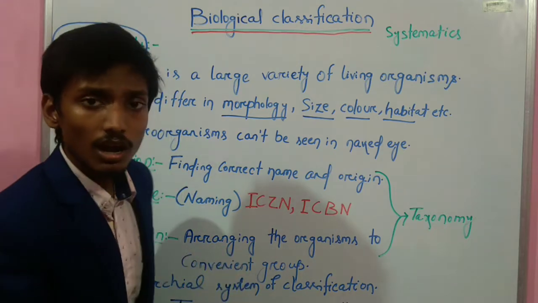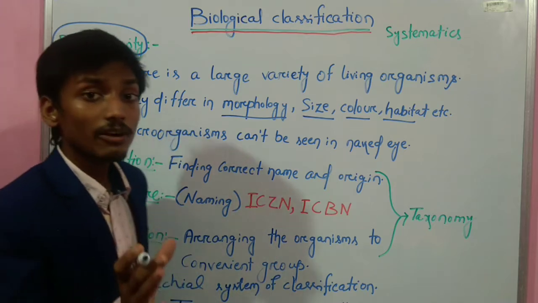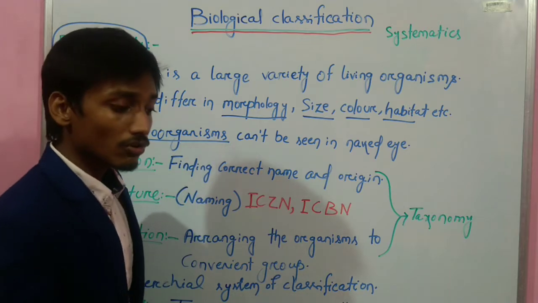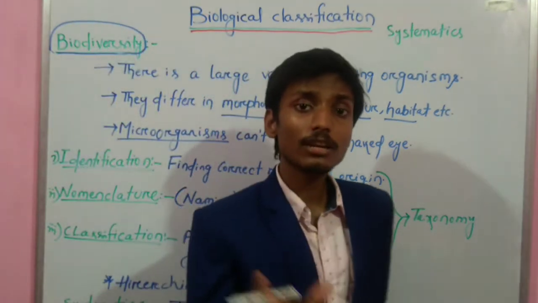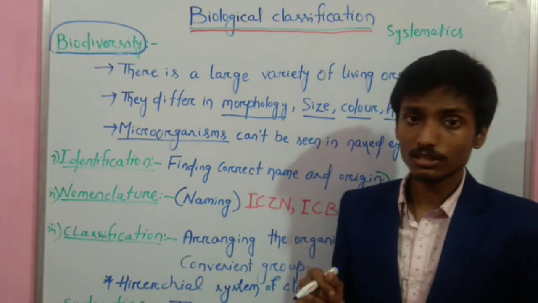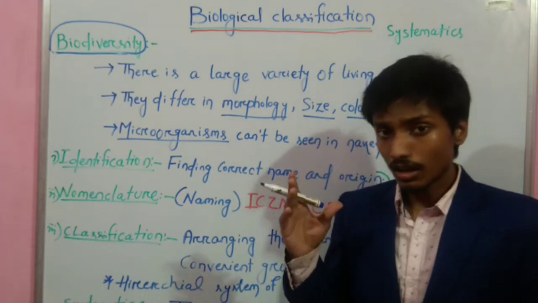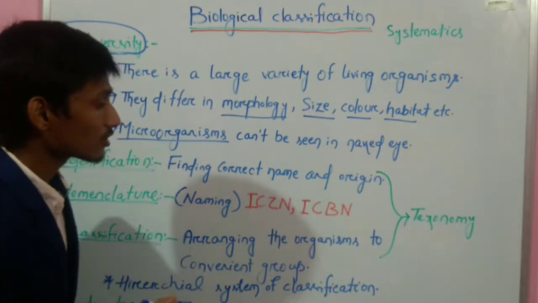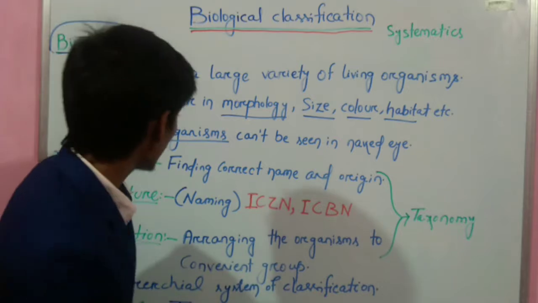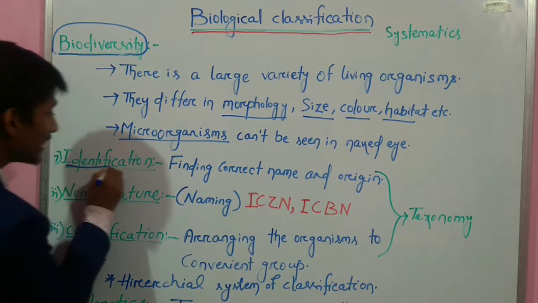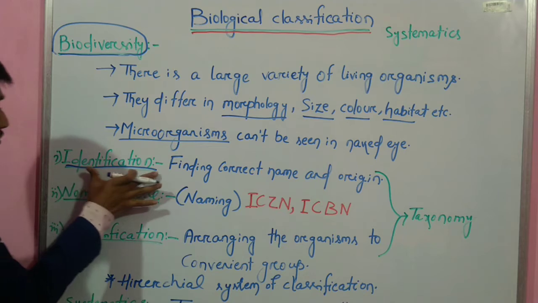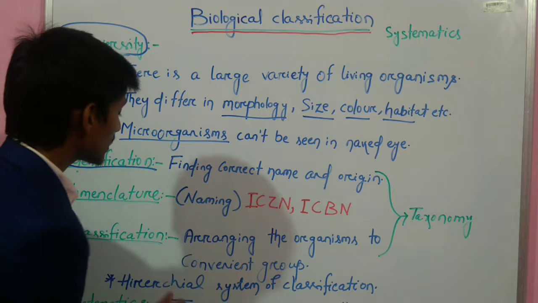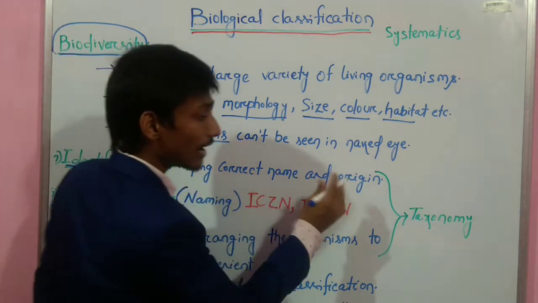There are also certain organisms which we cannot see with the naked eye, so we call them microorganisms. So they are also present. As there are millions of types of living organisms on our earth, how do we study them in a proper way? We have to classify them. In order to classify, first we have to identify them. The term used to identify living organisms is identification. Identification means finding the correct name and origin.